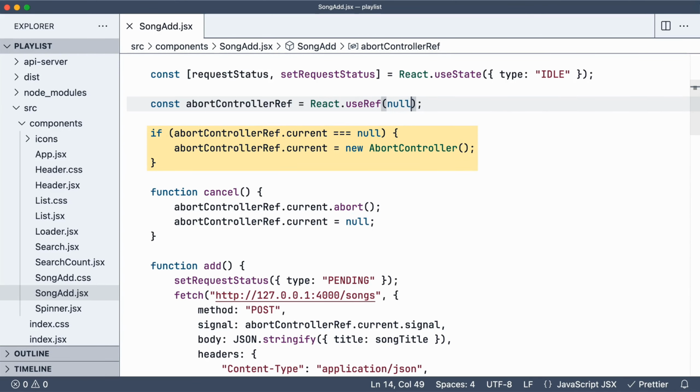Okay, I want to wrap up this introduction to refs by comparing them with the state. Both refs and the state can be used to persist values across re-renders, but there are a few important differences between them. First, the state is immutable. State values cannot be modified, and setting a new value completely replaces the old value. Refs, however, are mutable, and you're supposed to assign directly to the current property.